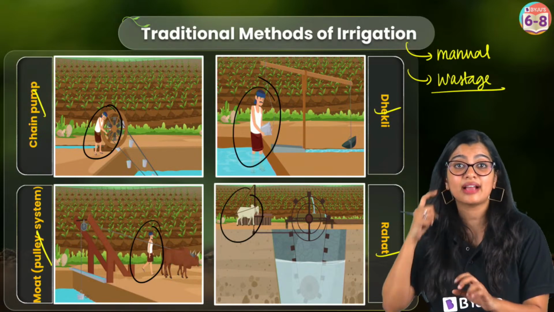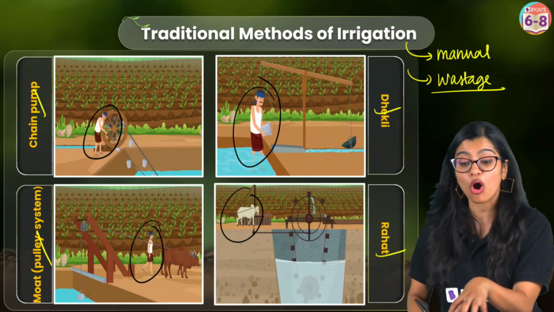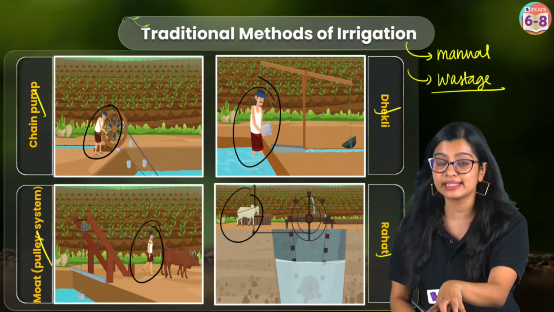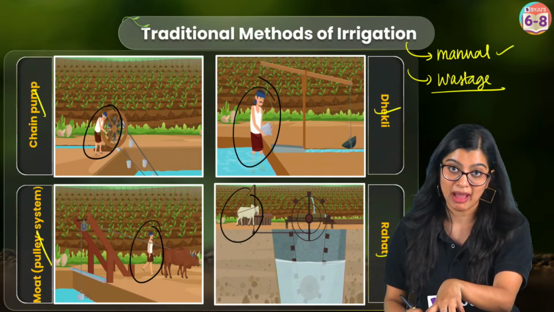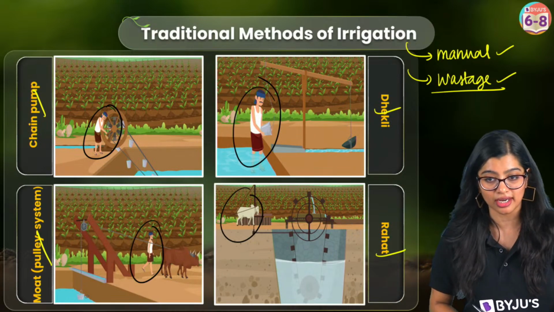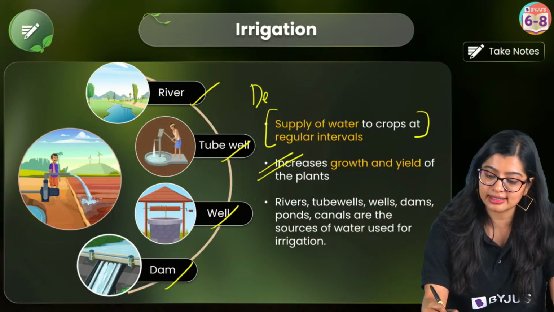So this question can come in your exams: what are the disadvantages of traditional methods of irrigation? Firstly, it was manual, a lot of effort was going in, and there was a lot of wastage of water, right? Now, students who want the definition of irrigation, it is right here.